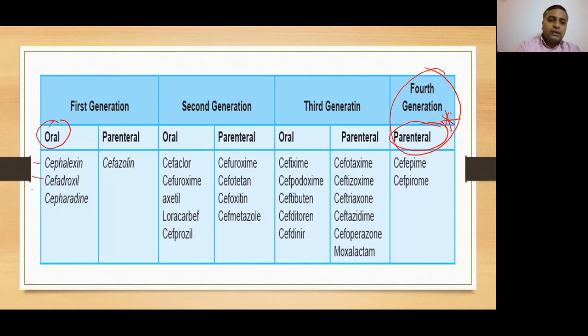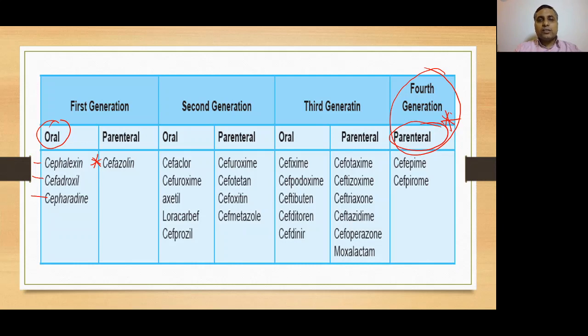Now regarding first generation drugs which are given through oral route are cephalexin, cefadroxil and cephradine. We have three first generation cephalosporins which are given through oral route, and there is a first generation cephalosporin which is given through parenteral route, and that is cefazolin.